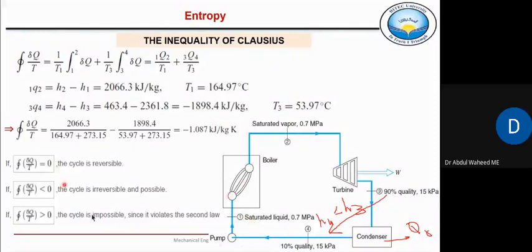Only if it is a Carnot refrigerator or a Carnot heat engine will this term del Q by T be equal to 0.